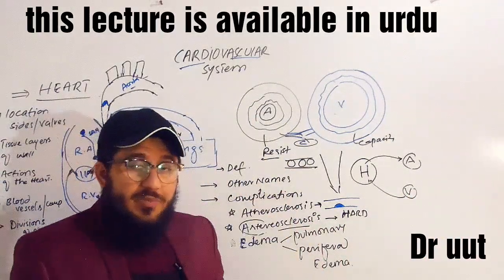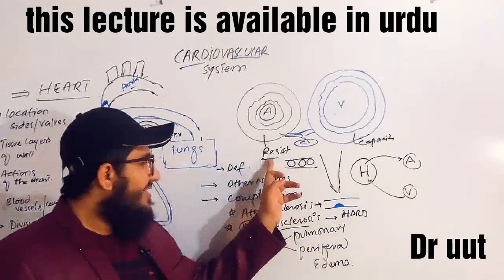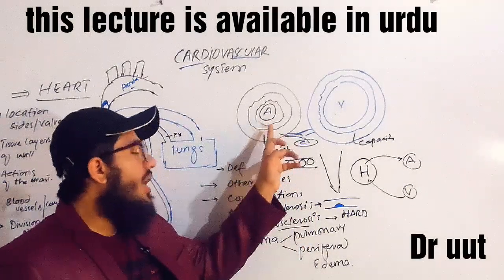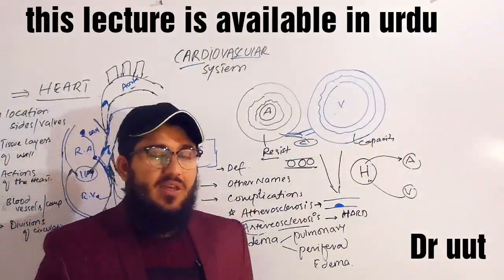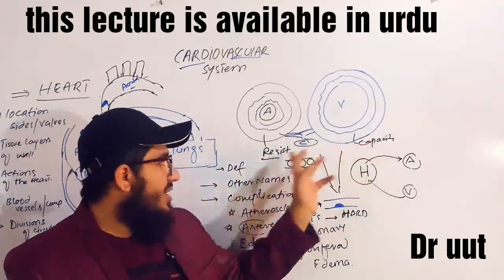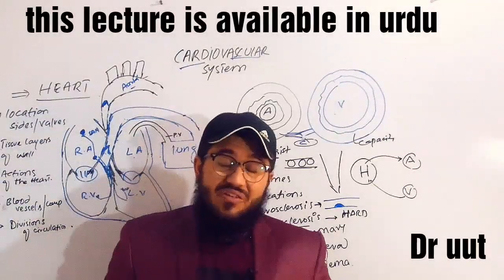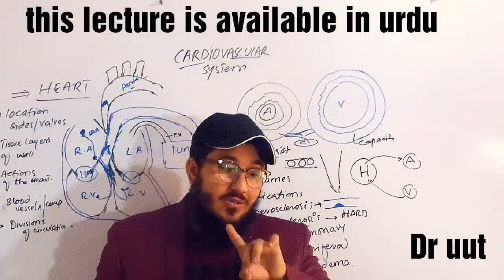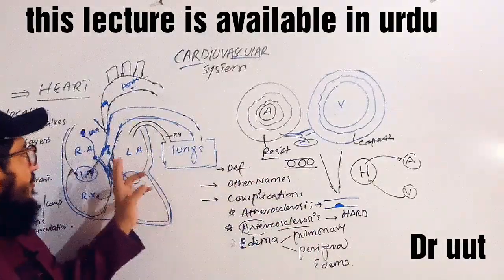What are the other names given to the arteries and vein? I have already mentioned: resistance vessels are known as arteries, and the capacitance vessels are known as vein. Okay, here I have written capacity and resist. So why are the arteries called resistance vessels? Because of their shape. You know, the arteries project from the heart.